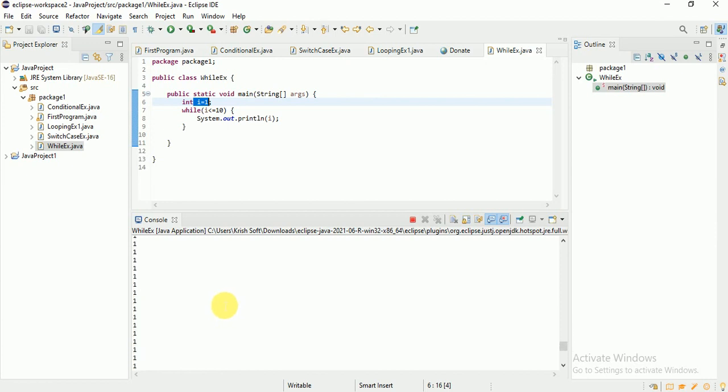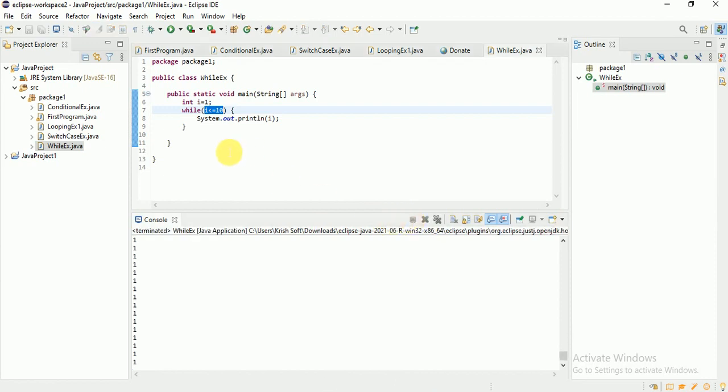If you don't have the proper condition, then it will go into an infinite loop. See, it keeps on printing because there is no increment operator for i, it is always 1, and 1 less than or equal to 10 is always true, so it goes into an infinite loop. Okay, so this way the while loop is going to work.